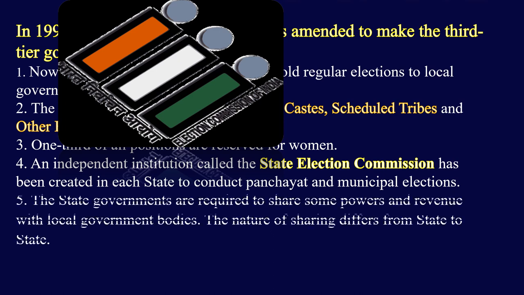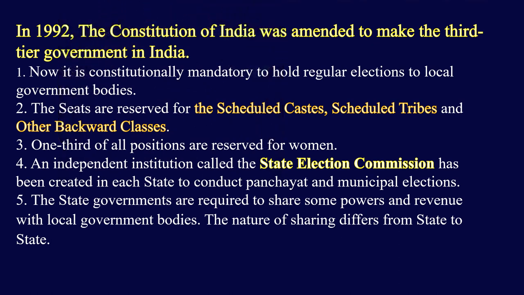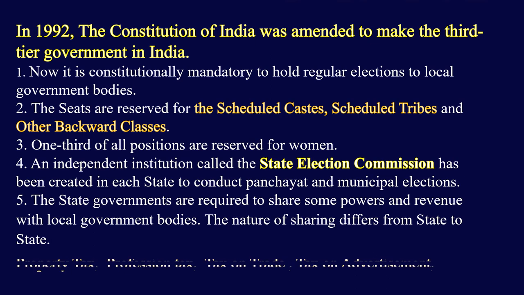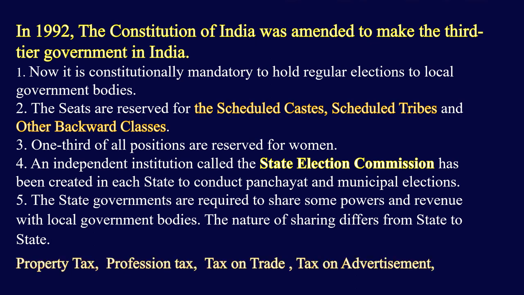And the last change is that the state governments are required to share some powers and revenue with the local government bodies. But the nature of sharing power differs from state to state. That means now local governments have the power to collect taxes like property tax, professional tax, tax on trade, tax on advertisements. So now the local governments are financially independent and very effective. So these are the changes that took place after the 1992 amendment in local governments.